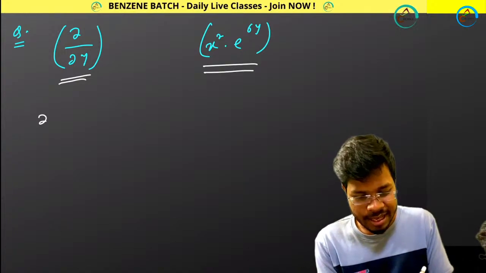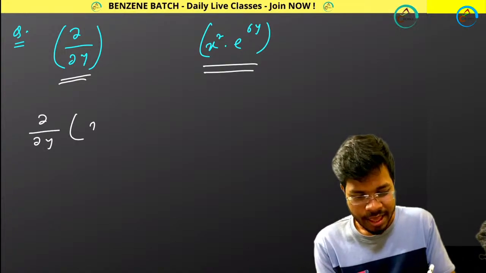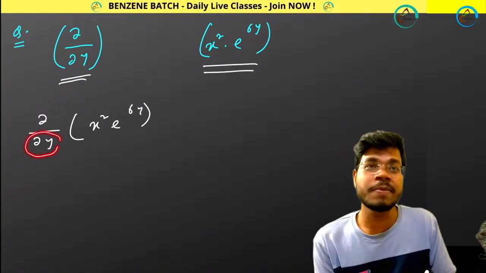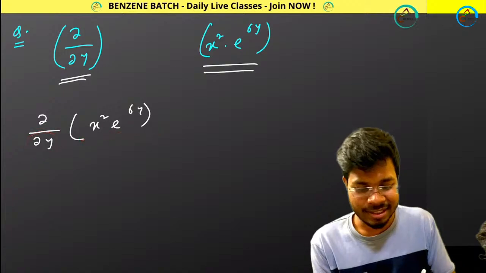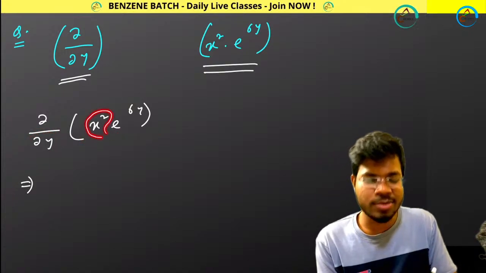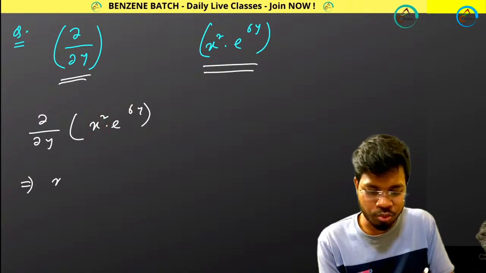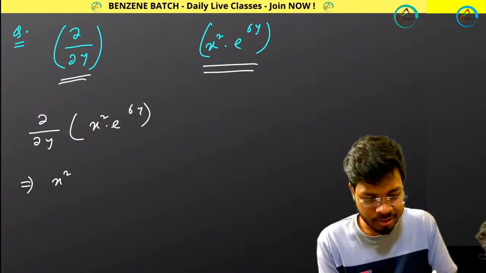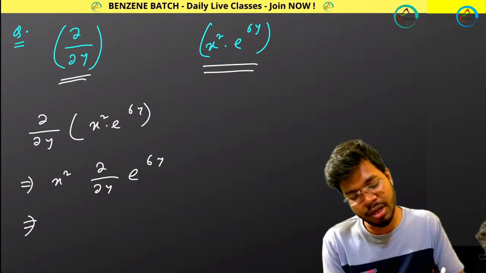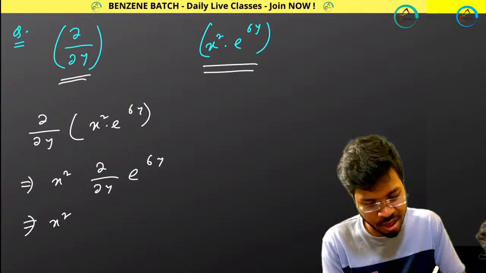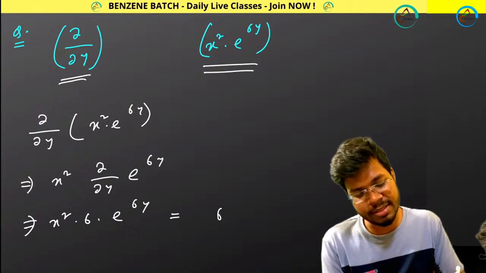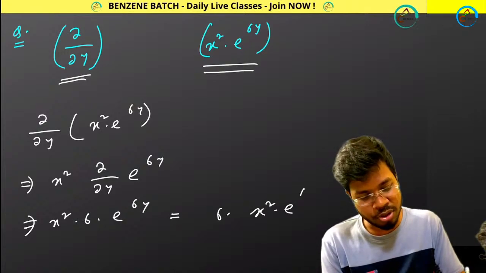So it is very simple. Del by del y of x square e to the power 6y. I am doing differentiation with respect to y, not with respect to x. That's why this x square is a constant, so I am just taking this out. Then del by del y of e to the power 6y. From here I will be getting x square times 6 times e to the power 6y. And from here I can write it this way: 6 times x square e to the power 6y.